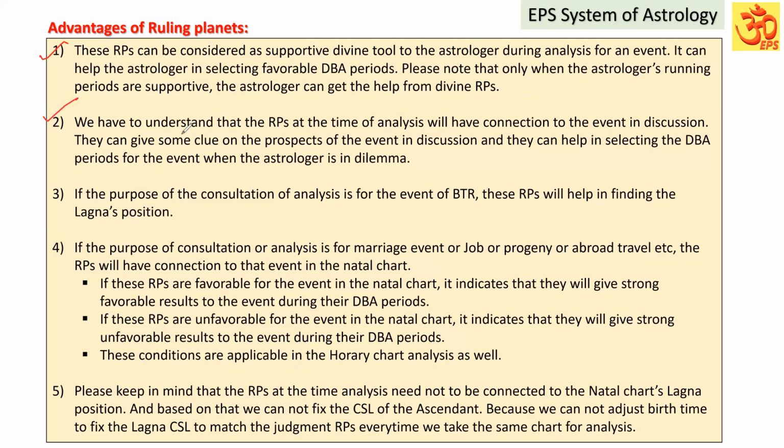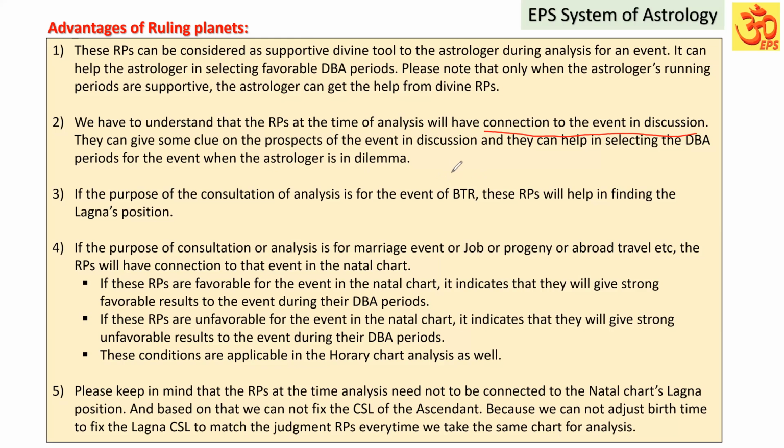Second, we have to understand that the ruling planets at the time of analysis will have a connection to the event in discussion. They can give some clue on the prospects of the event, and they can help in selecting the DBA periods for that event when the astrologer is in dilemma. It means at the time of analysis, check the ruling planets.